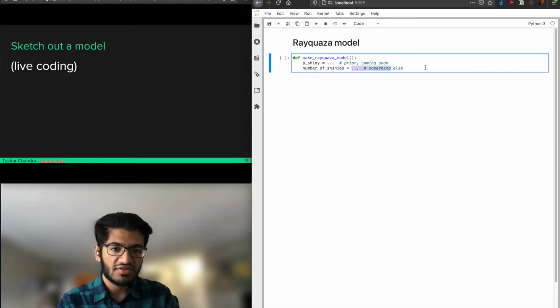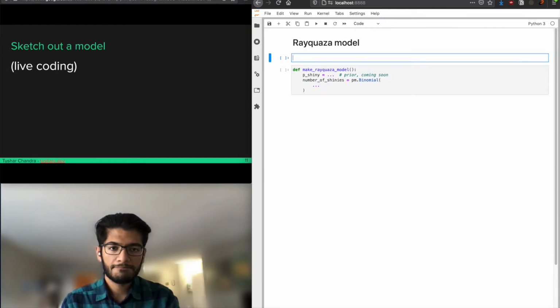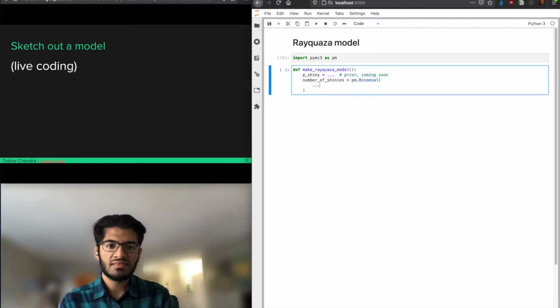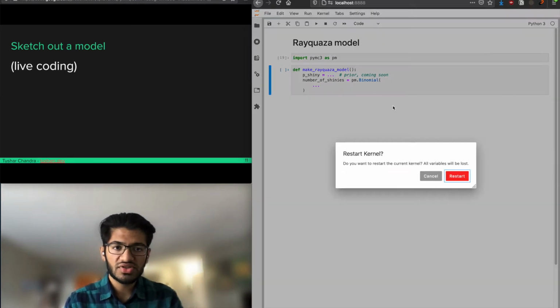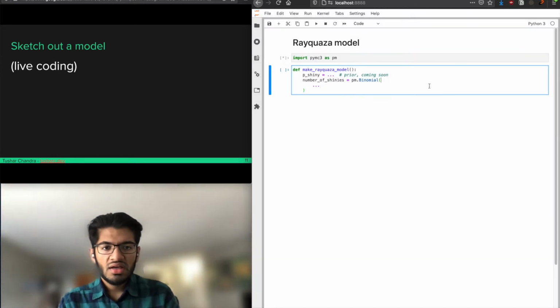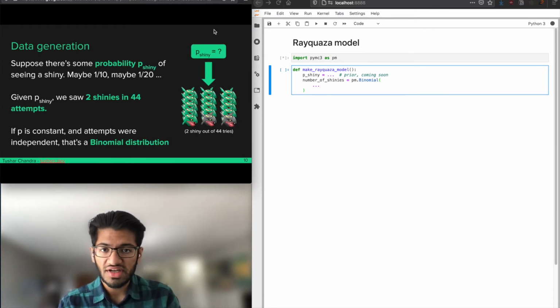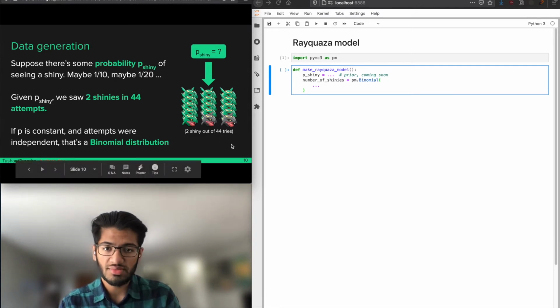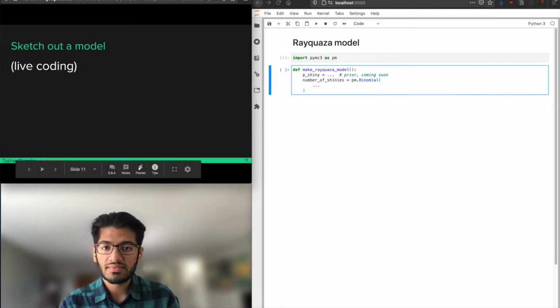So we knew that number of shinies was a binomial distribution, so let's fill that out. And we're going to import PyMC3 as PM. I can just run that. Let me restart my kernel. Okay. And this is our model sketch. We had our probability of being shiny right here, and then we have our observations, which are binomial distributed.